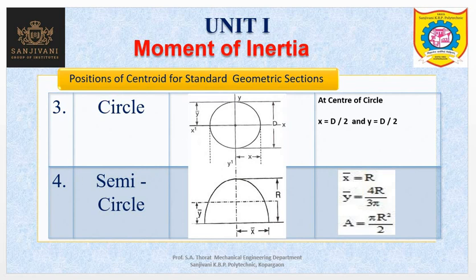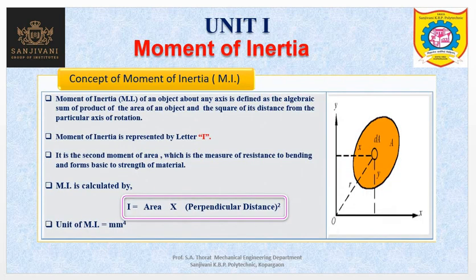Now, all this is about the centroid and center of gravity. This information is sufficient to start with the concept of actual moment of inertia. Now, what is moment of inertia?